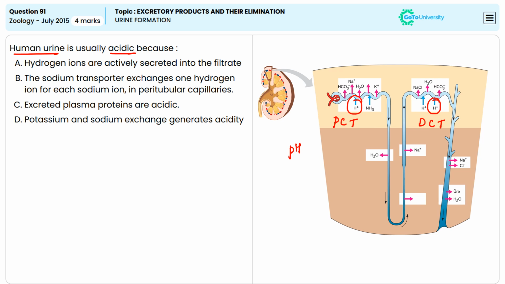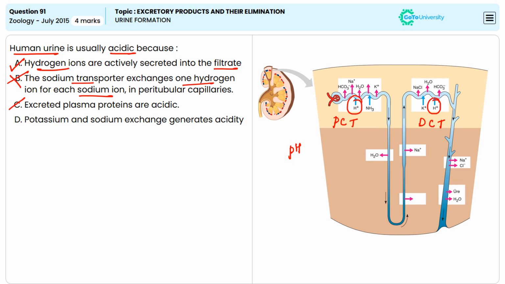Now, coming to the options here, option A is the correct answer. Hydrogen ions are actively secreted into the filtrate. Whereas option B, the sodium transporter, exchanges one hydrogen ion for each sodium ion in peritubular capillaries. So this is involved in regulating acid-base balance. So that means option B is incorrect.